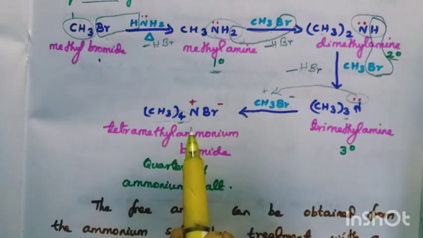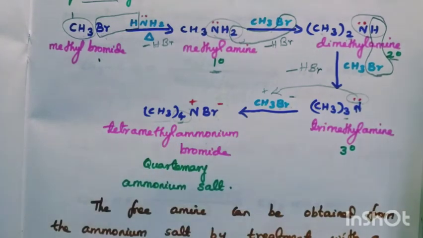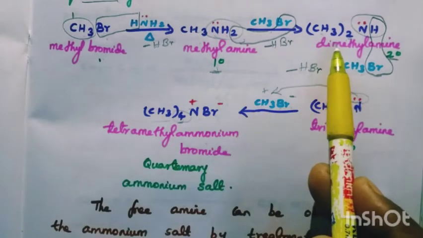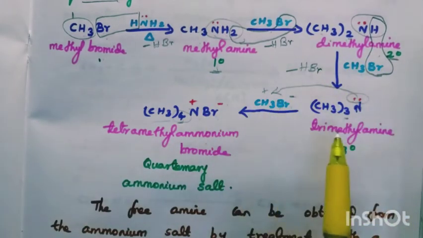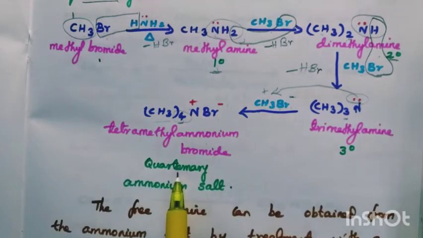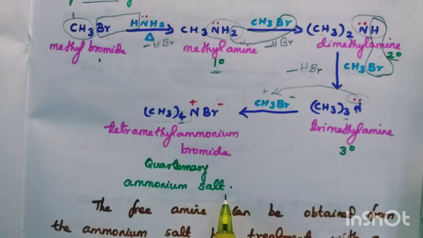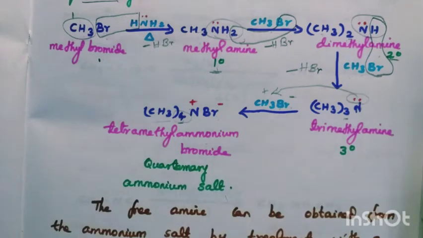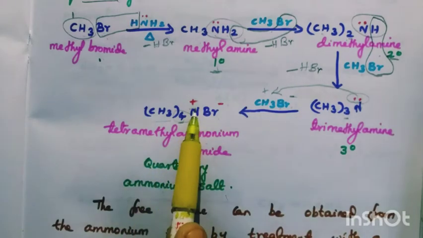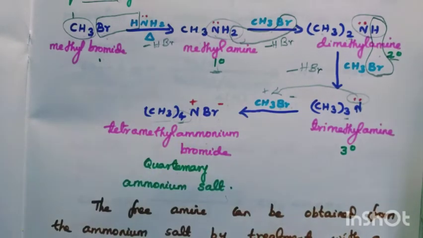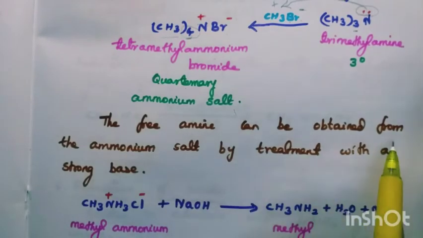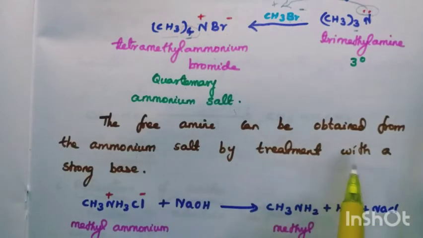Tetramethyl ammonium bromide. Only one alkyl group means primary amine. Two alkyl groups means secondary amine. Three alkyl groups means tertiary amine. Four alkyl groups means quaternary ammonium salt. So further we are not able to add the alkyl halide, since nitrogen no longer carries the lone pair of electrons. Now the free amine can be obtained from the ammonium salt by treating it with a strong base.